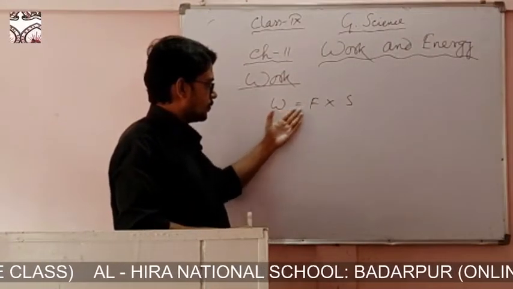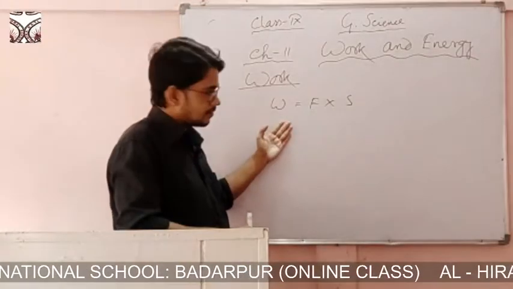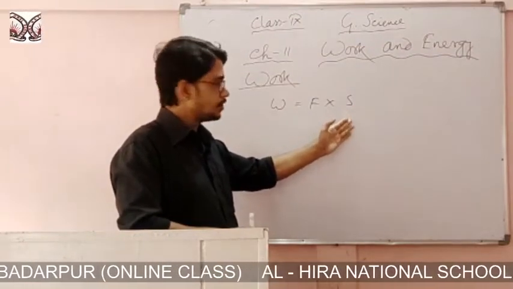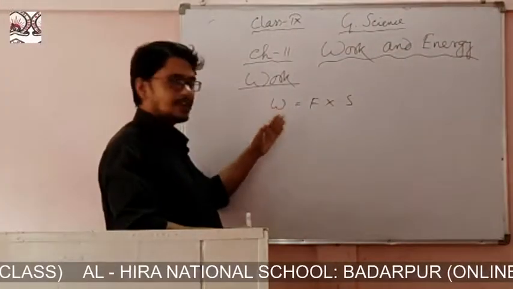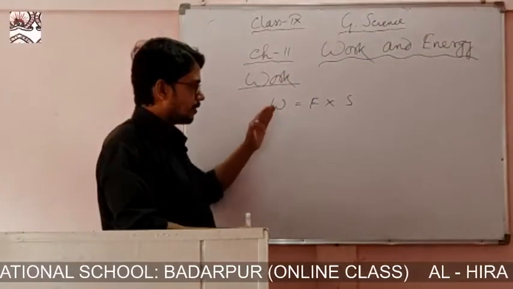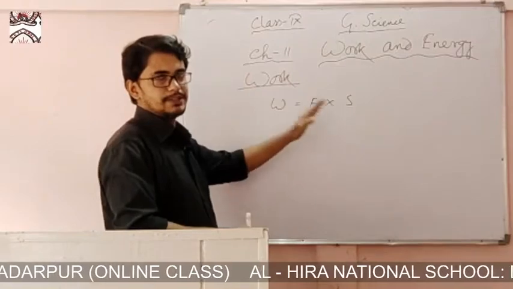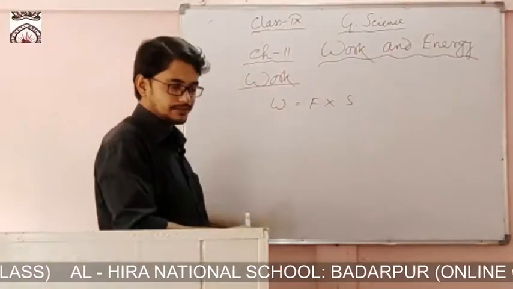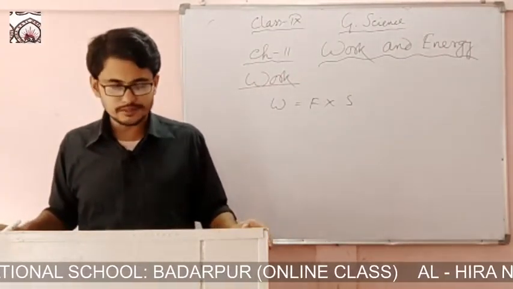So both are essential. Force must be applied to do that work, and distance must also be covered. That means position must be changed, that means displacement must be there. Otherwise, work is not done. So there are basically two conditions required to do work. Number one, force is required, and number two, distance must be covered. Displacement must be there. Position must be changed. So they are the conditions required to do the work. I think you understand what is work.